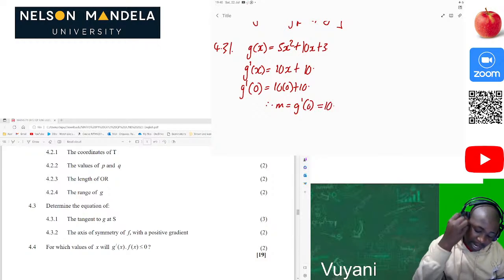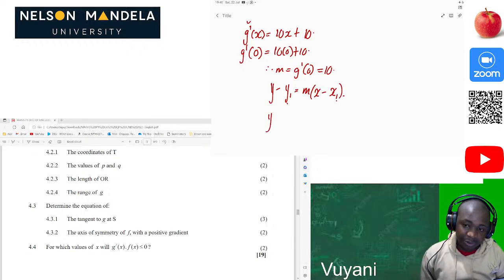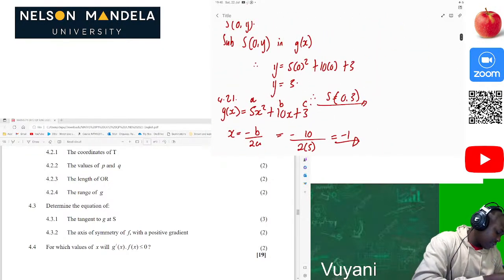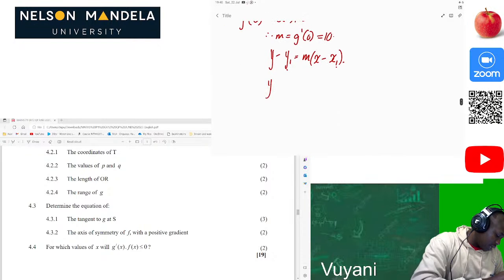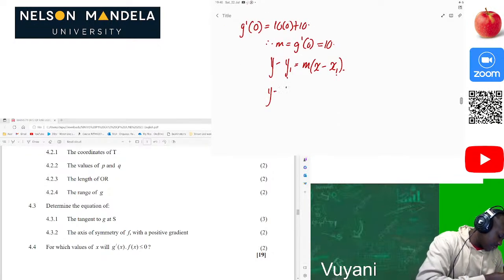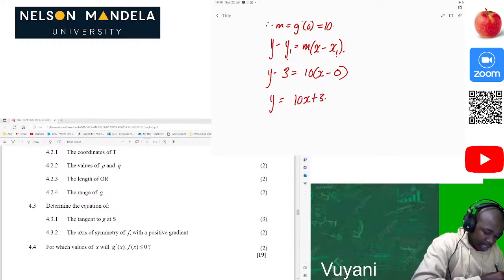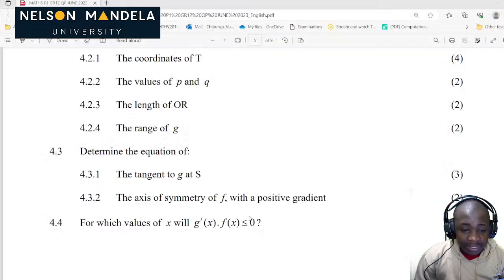Now we can determine the equation of that line. Of course, we already know that y minus y1 is equal to m times x minus x1. So what is y1 and x1? Those are the coordinates we are substituting there, because we already know the coordinates of S. So substituting those, it will be y minus (-3) equal to 10 times (x minus 0). So that will be y equal to 10x plus 3. So this will be our equation of the line. Then we are happy. Now let's proceed.